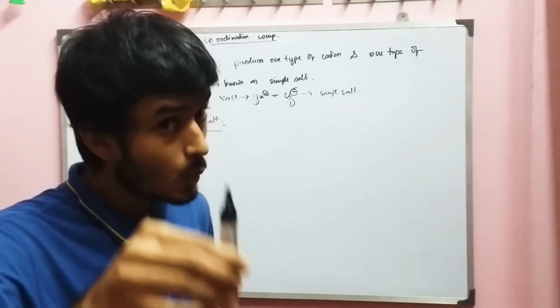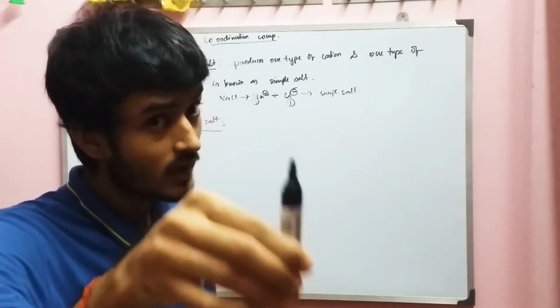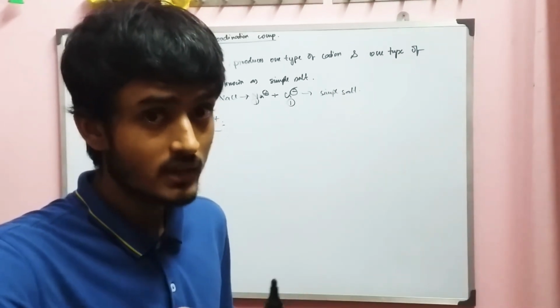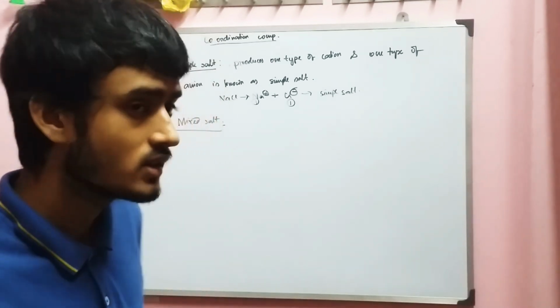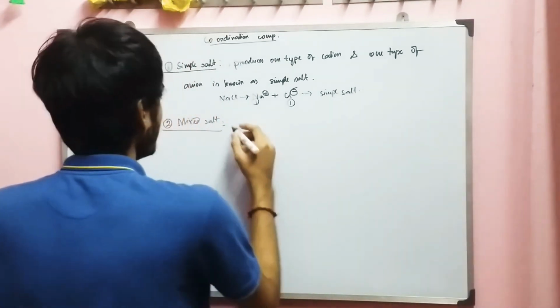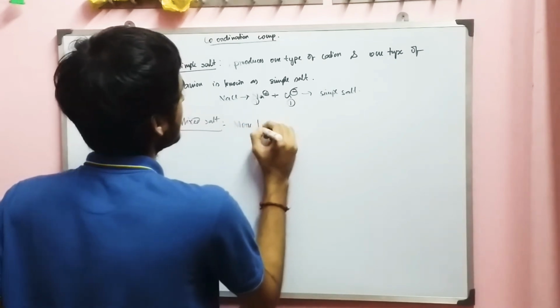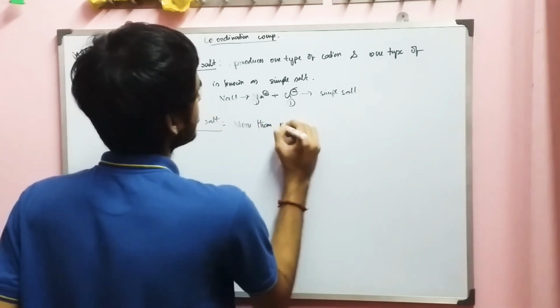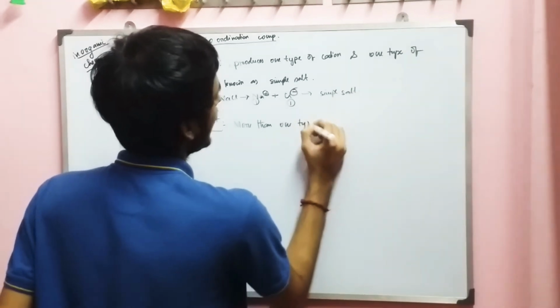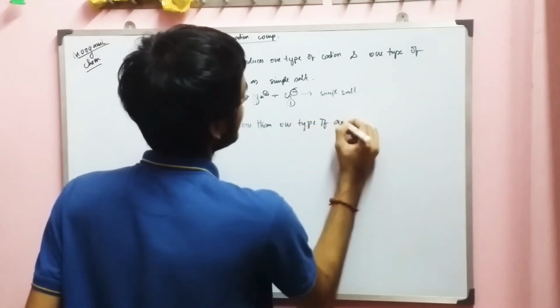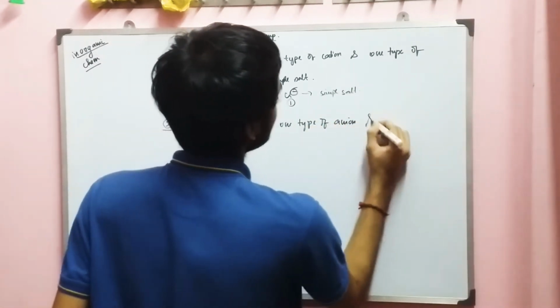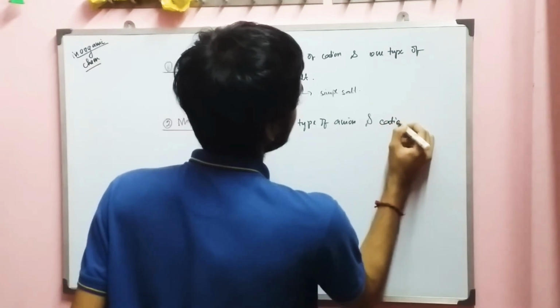A mixed salt is one that gives more than one type of cation or anion. So a mixed salt gives more than one type of anion and cation.